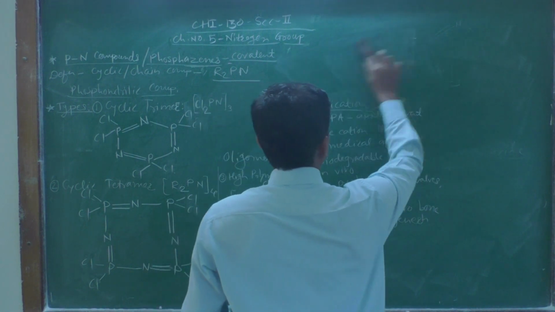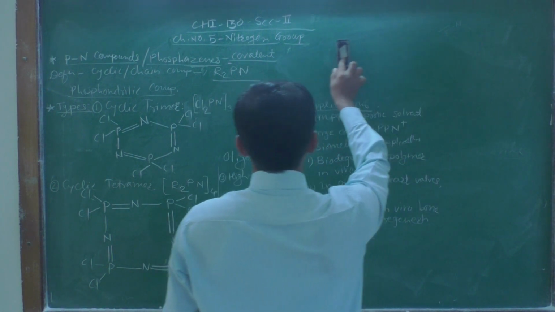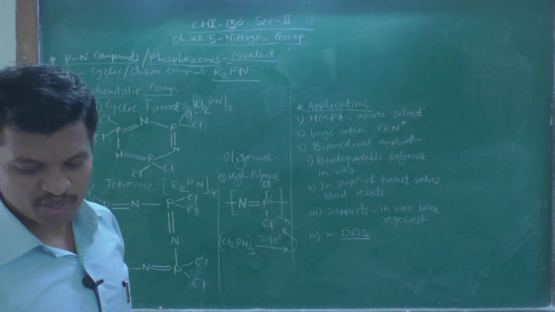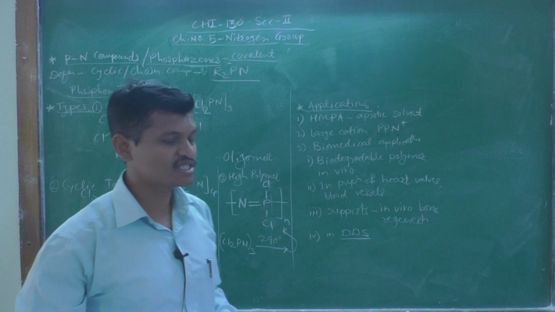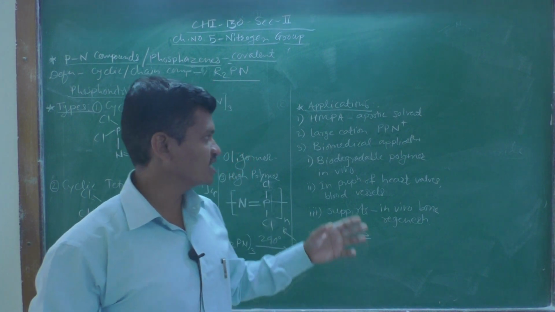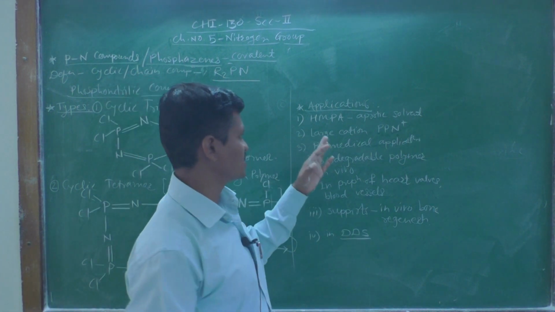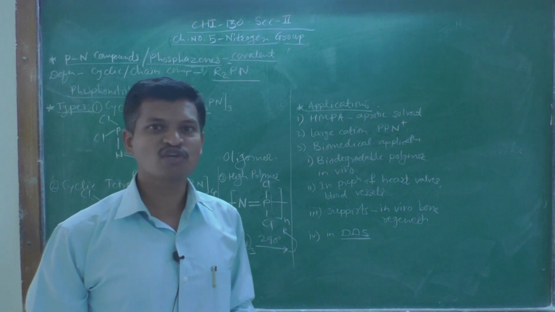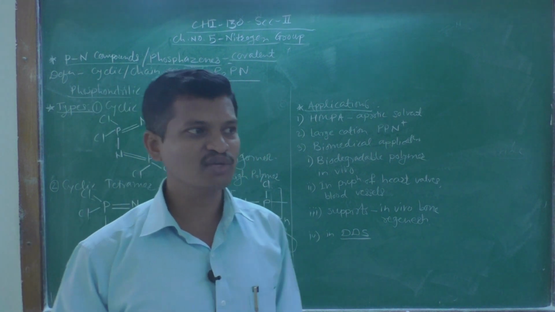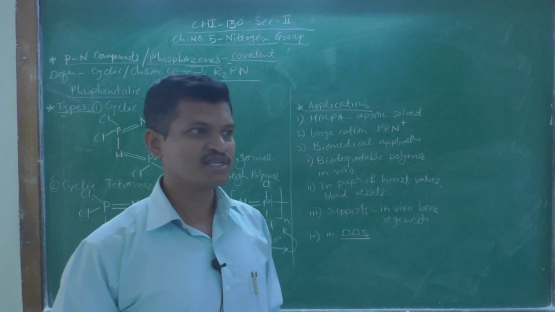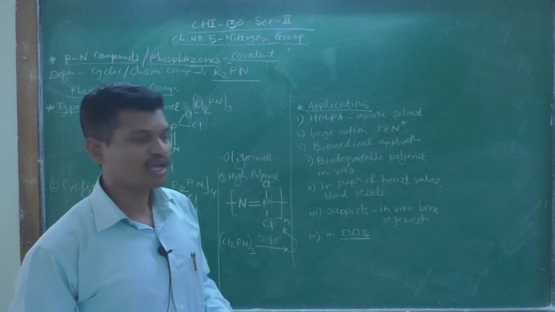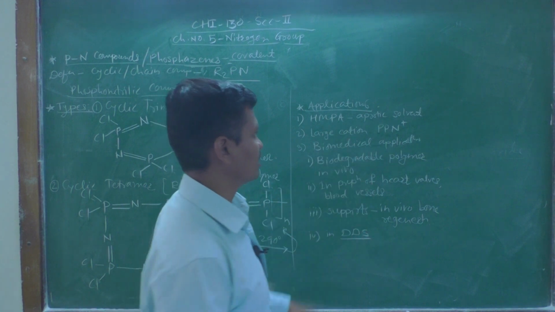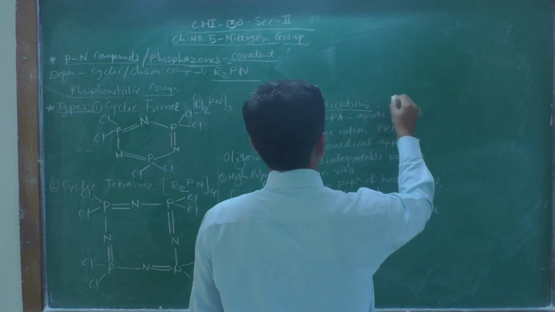Then the last point on phosphazenes is their applications or uses. These phosphazenes, or phosphorus nitrogen compounds, are widely used for different purposes. The first one is HMPA. What is HMPA? Hexamethyl phosphoramide. The structure is